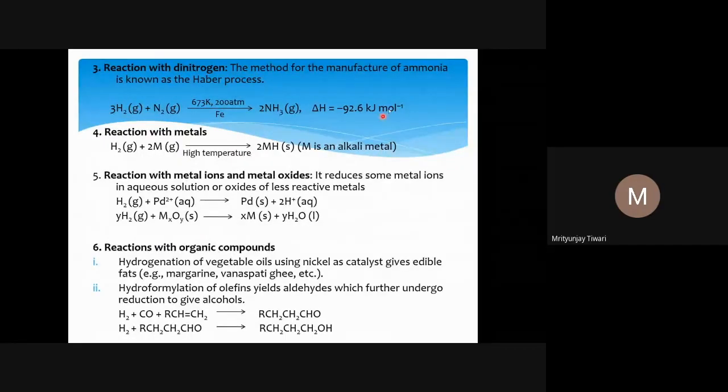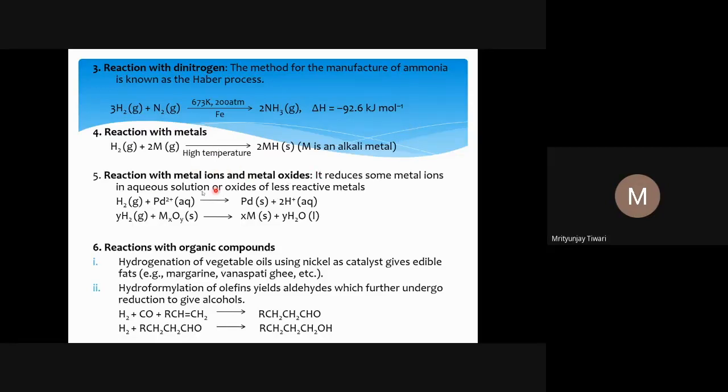Reaction with dinitrogen is a very important reaction. It is used for the production of fertilizers, particularly ammonia, that we use for making urea, and the method is called the Haber-Bosch process. Hydrogen reacts with nitrogen at 673 Kelvin and 200 atmospheric pressure in the presence of an iron catalyst to form ammonia. This reaction is also exothermic, with an exothermicity of minus 92.6 kilojoule per mole.